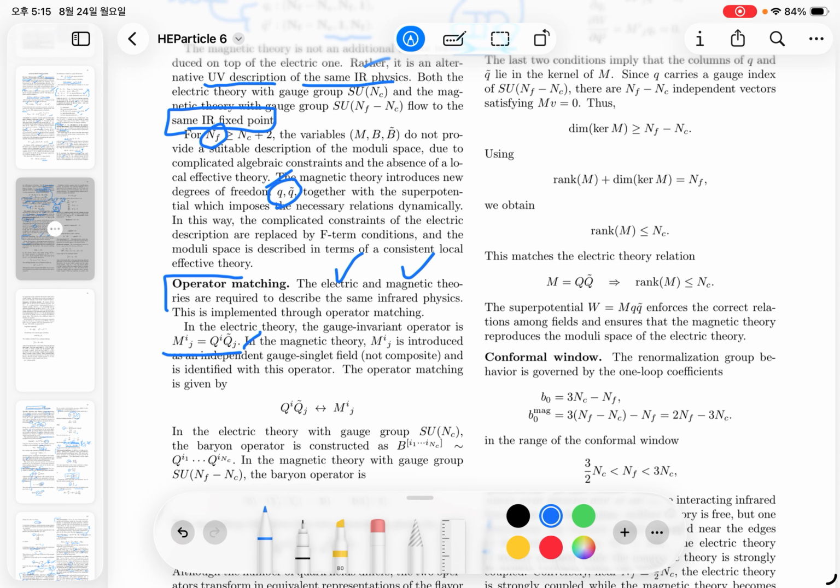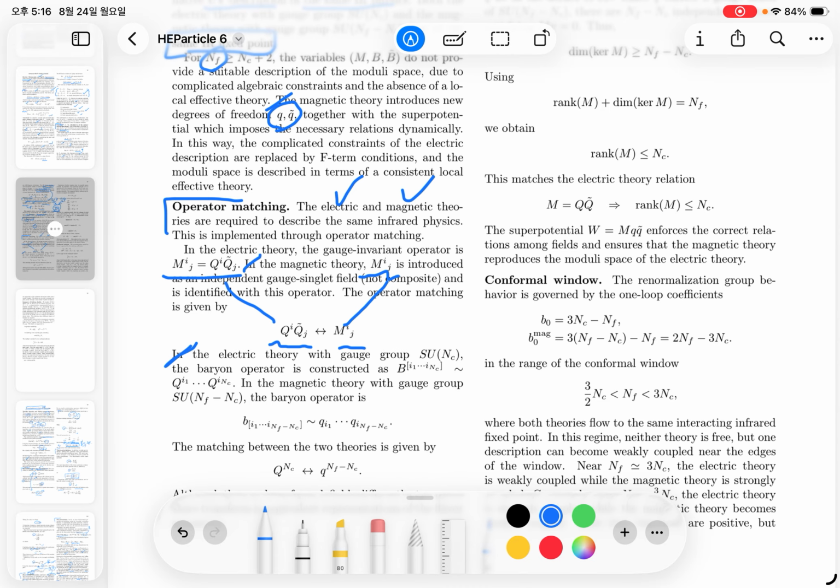But in the magnetic theory, there is also a meson operator, which is a gauge singlet, but this is not composed of the small q and the q tilde. So this meson operator does not come from the dual quarks small q and q tilde. So the operator matching is given by the large Q and Q tilde in the electric theory, and just the gauge singlet in the magnetic theory.